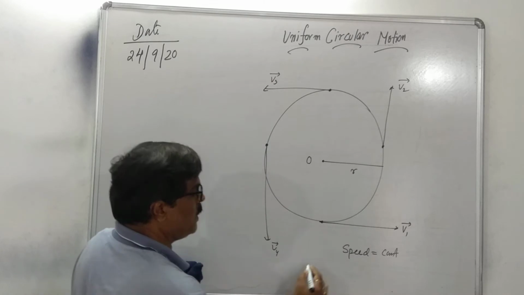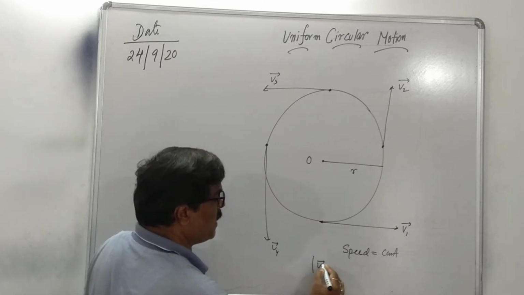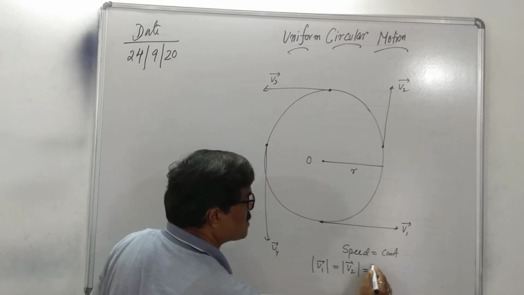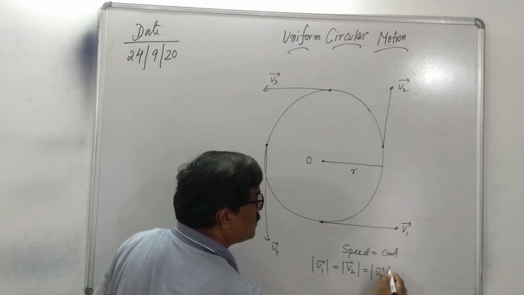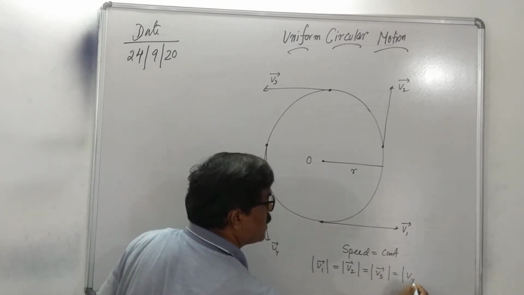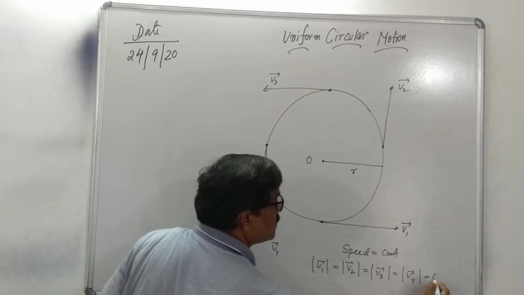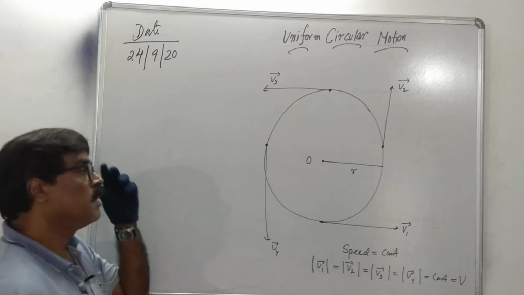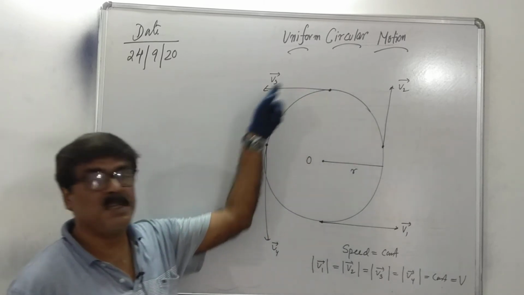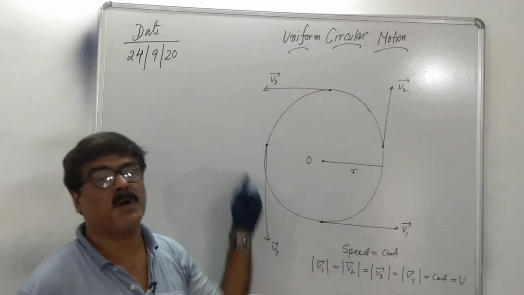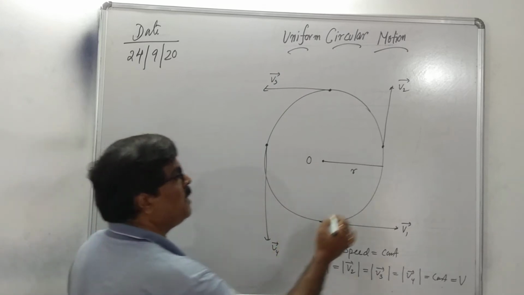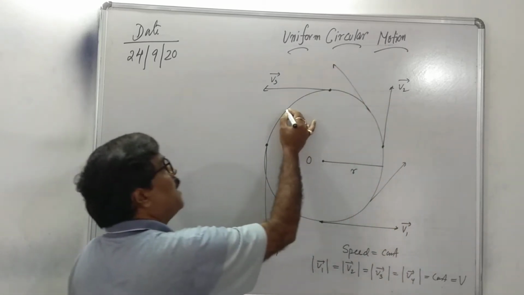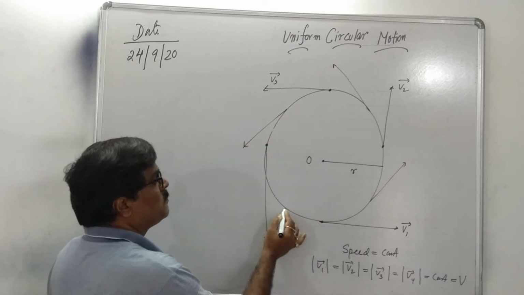Speed is constant means the magnitude of velocity at any instant is constant. The magnitude of velocity is constant, that is, you say V. The body moves in a circular path with uniform speed, that is, the speed at every instant is constant.